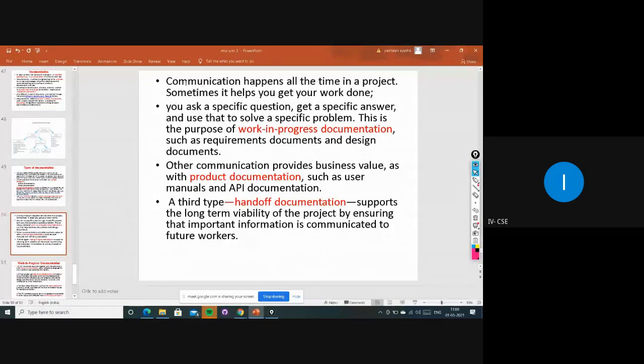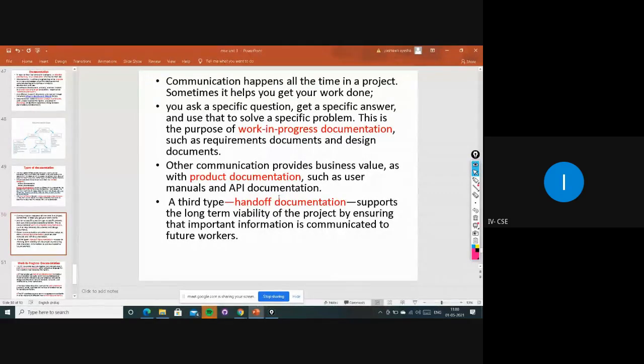And the next point, communication happens all the time in a project, right? It helps to get your work done. With this communication we can complete our work, everyone will be involved in sharing their ideas, and we can solve our problems also, right? The documentation's main purpose is work in progress documentation. We can gather all the requirements documents and the design documents, right? Other communication provides business value, like product documentation such as user manuals and API documentation.